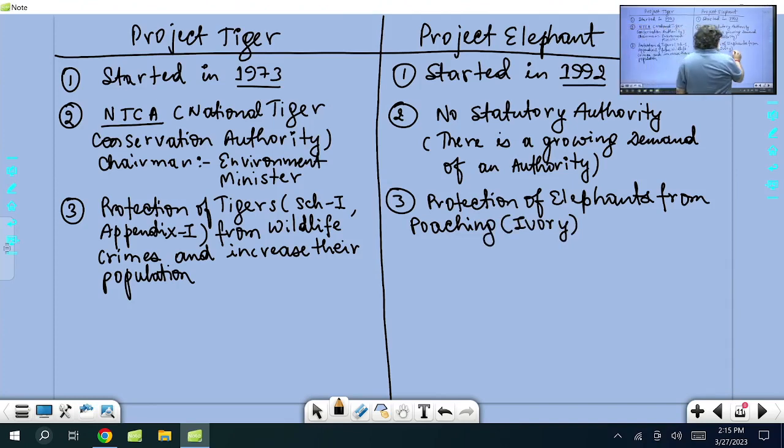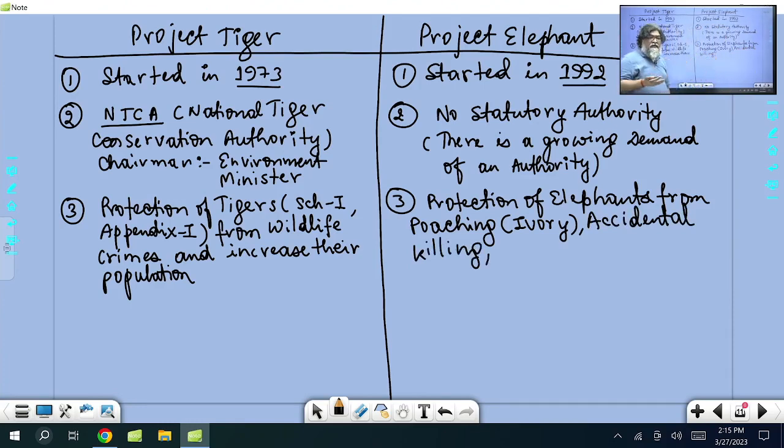Then again accidental killing, sometimes they are killed by electric wire, or they may be killed by railways. Fast speeding railway train can kill the elephant, or electric wires can kill the elephant, accidental killings.